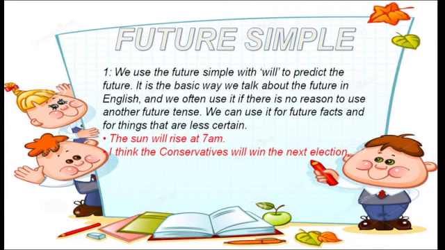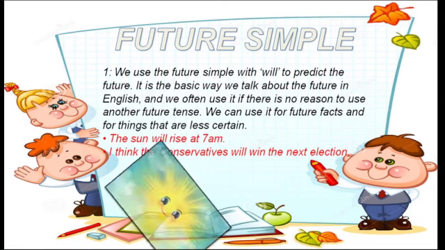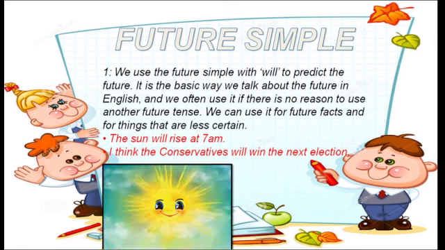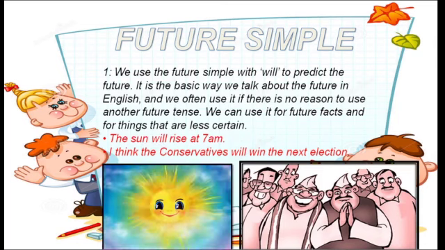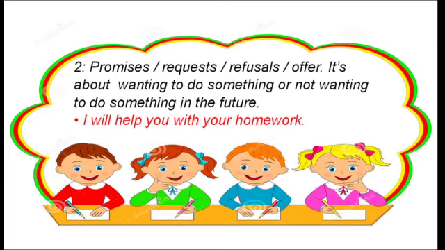Future simple. We use future simple to simply predict the future. Like: The sun will rise at 7 a.m. We are just telling about the future. Next: I think the Conservatives will win the next election. It is my prediction, it is my opinion that Conservatives will win the next election. So we have used future simple.